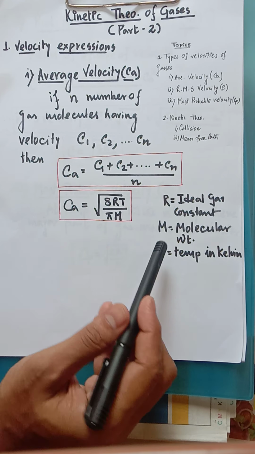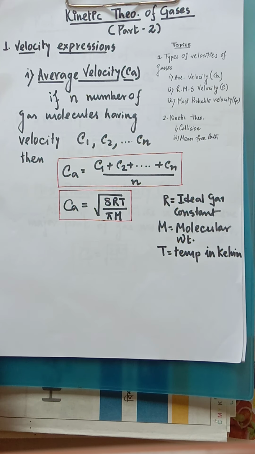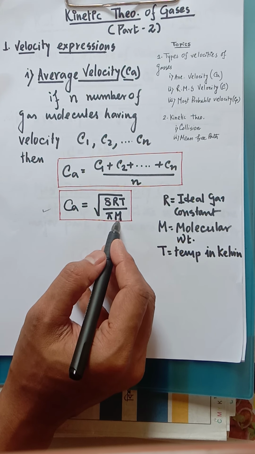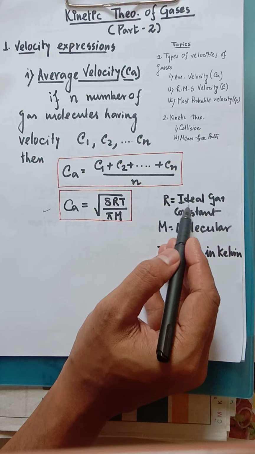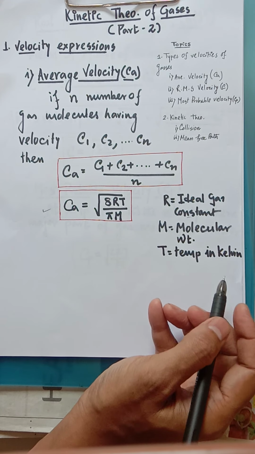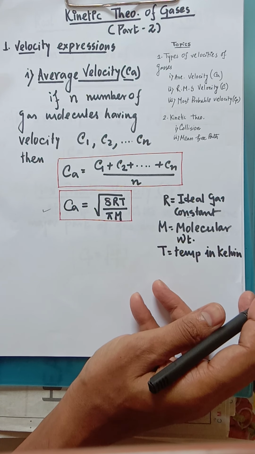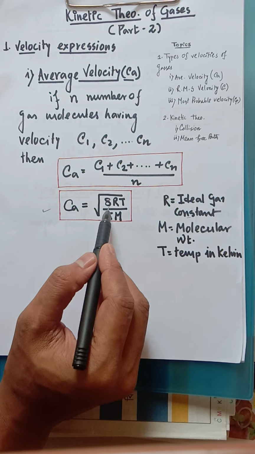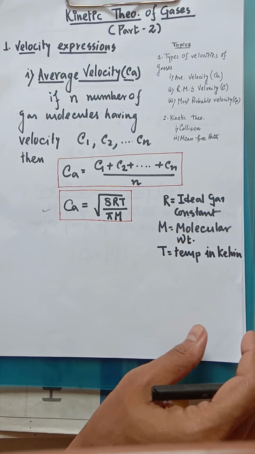It is further expressed by this expression. This expression is very important. We have to remember that. That means Ca equal to root 8RT by pi m. Here R is the ideal gas constant, we all know that, m is the molecular weight, and T is the temperature in Kelvin. So average velocity can be expressed by root over 8RT by pi m.